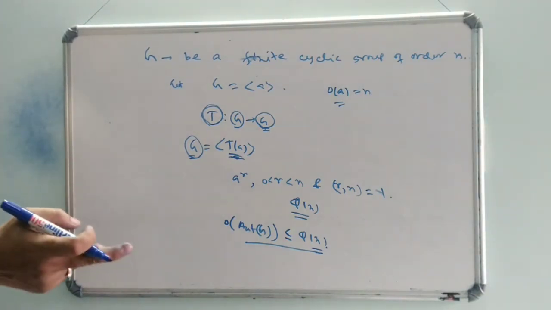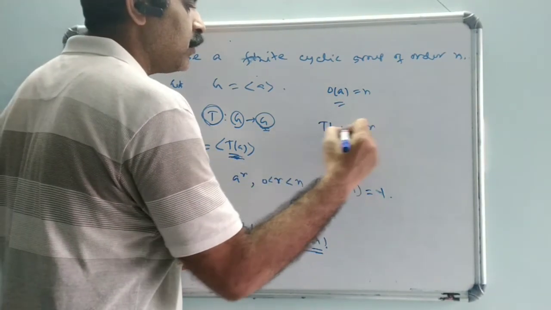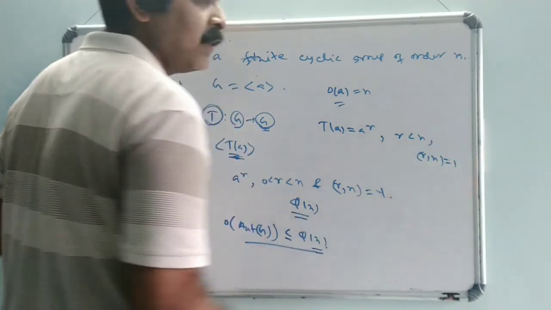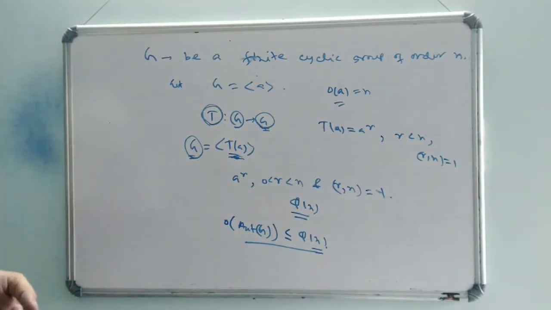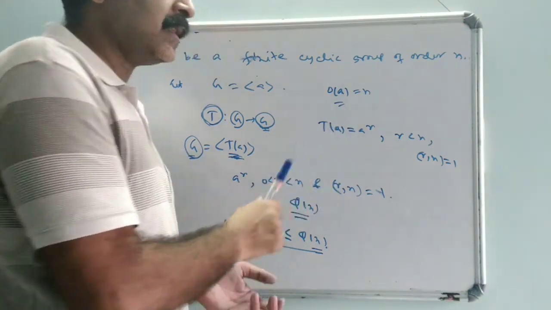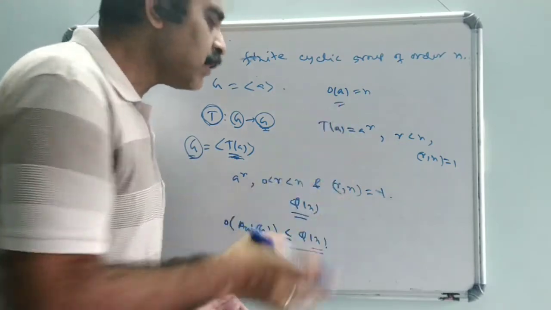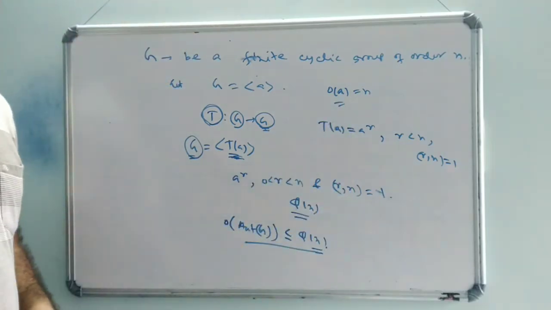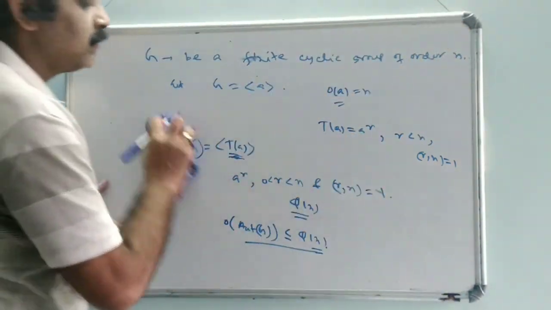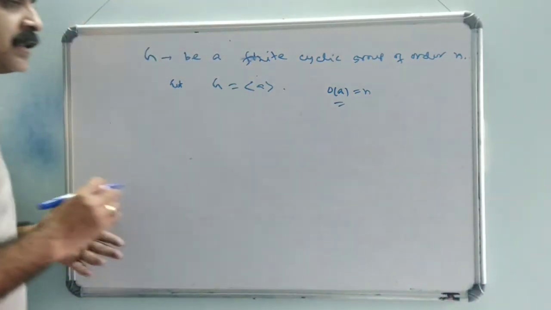Now if we show that all the automorphisms defined by T(a) = a to the power r, where r is a positive integer less than n and prime to n, are distinct for distinct such r, then the total number of automorphisms is phi(n). So now we will show that these automorphisms are distinct.